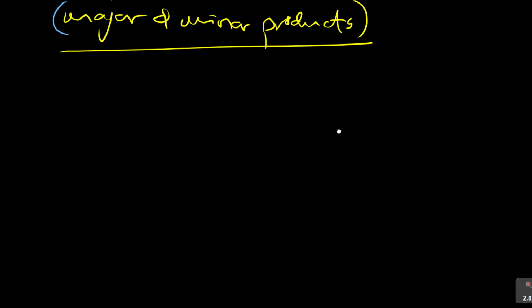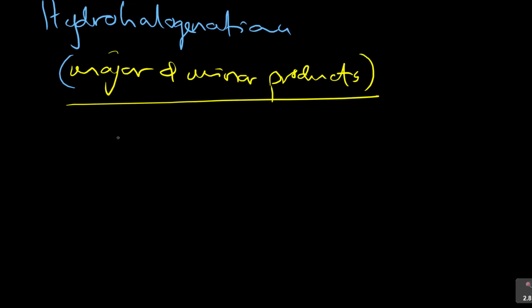But when we start looking at different molecules like propene, prop-1-ene, for example, I'll do it like this. This is propene. Let me do it like this for propene.